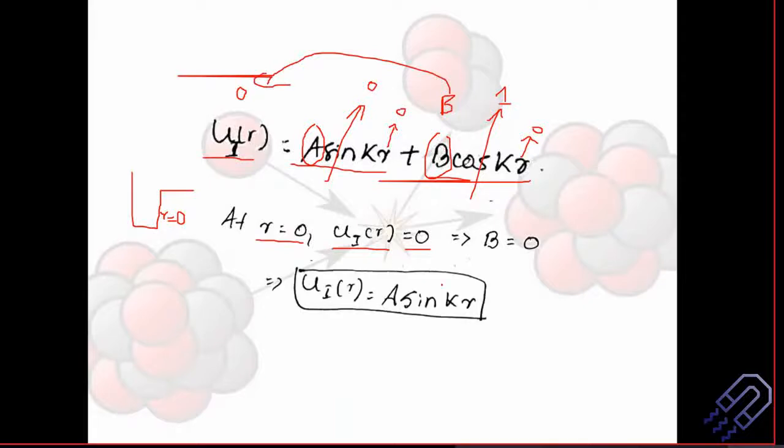So since we know b, we can just simply write down the wave function as u1(r) is equal to a sine kr. And we use the normalization condition for finding out a, but we are not going to do it now. So we have got one wave function, u1(r) is equal to a sine kr. So this is known to us.